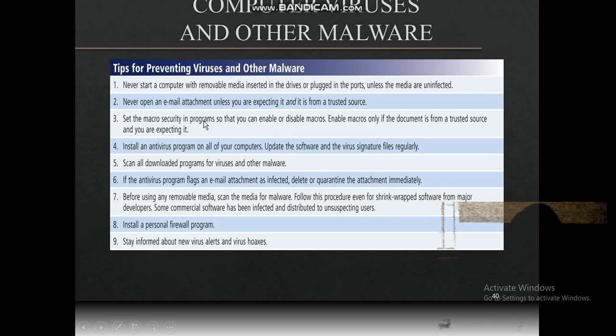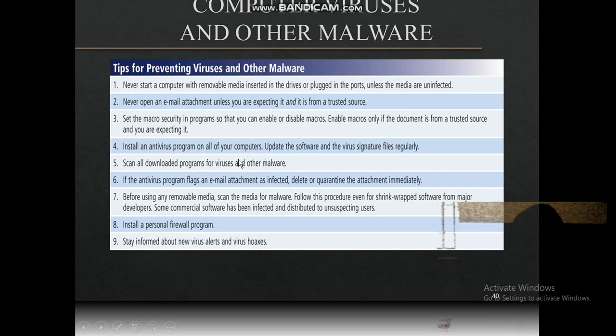Set up security: install antivirus on the computer, update the software and signature files regularly, and scan all documents.